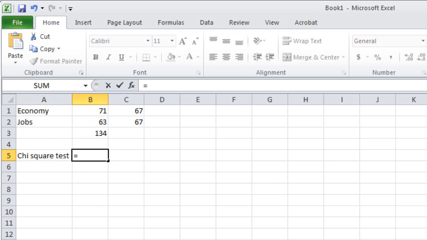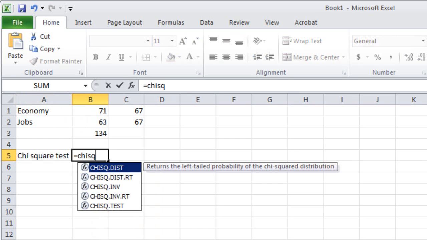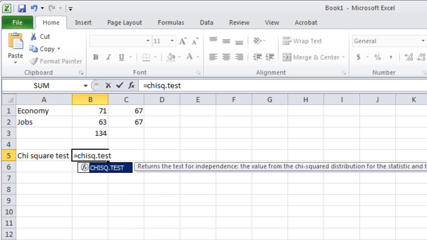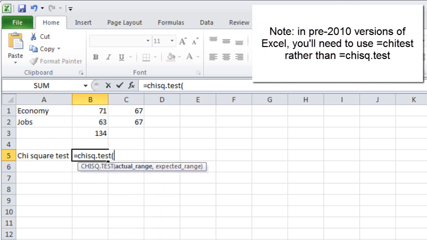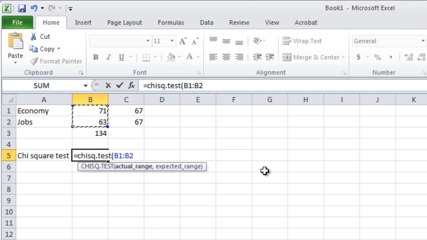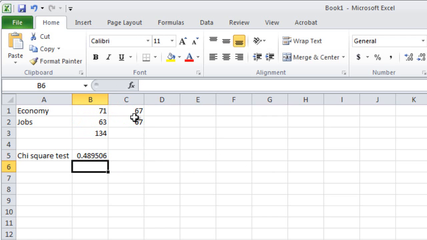And then the command is chisq.test, and then a parenthesis. And then you highlight with your mouse the actual range, what we saw in the actual sample of terms, a comma, and then the expected range, what you would expect to get if there were no non-random difference between the two. And then a right parenthesis, and hit enter.